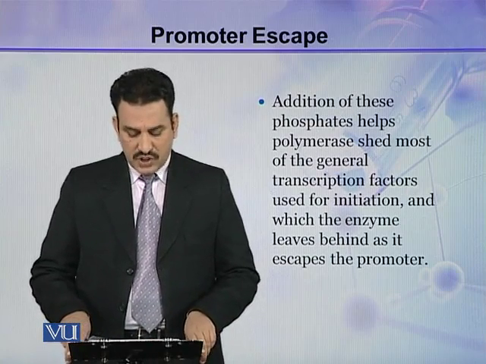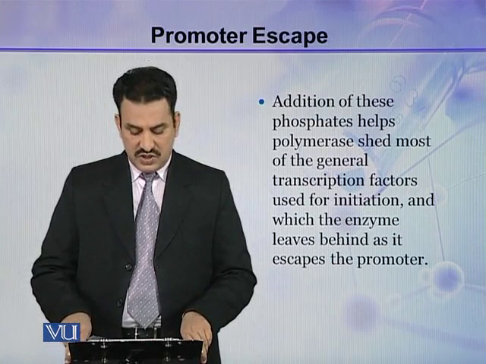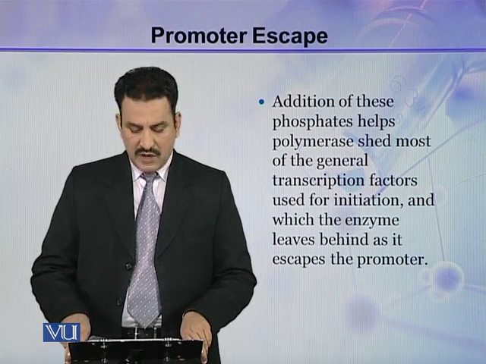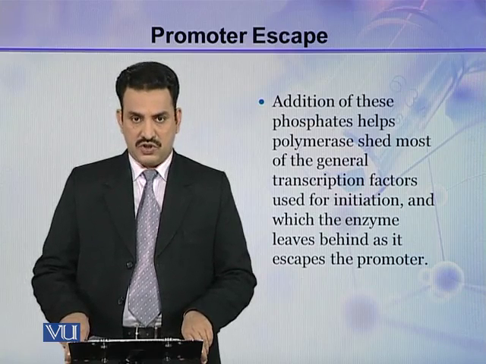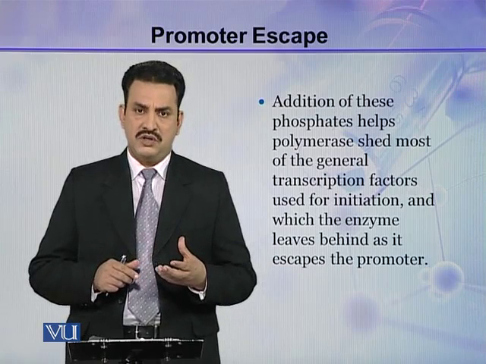Addition of these phosphates helps the polymerase shed most of the general transcription factors used for initiation, which the enzyme leaves behind as it escapes the promoter. So, what is the significance of this phosphorylation?